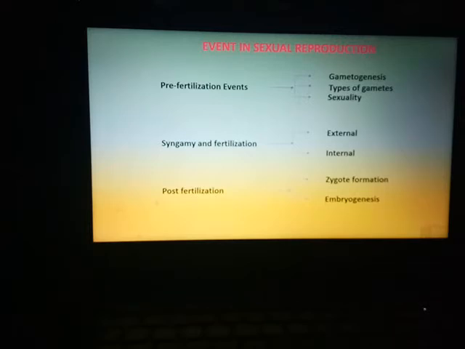Under these events in sexual reproduction, you will see three basic events, that is pre-fertilization events, fertilization and post-fertilization. Under pre-fertilization events, you have to know about three basic things, that is gametogenesis or the formation of the gametes, types of gametes and sexuality. Under fertilization, you have to know the two basic types, that is internal and external fertilization. After the cells get fused and the zygote is formed, the zygote develops into a multicellular organism, which is known as embryogenesis. So let's begin with the